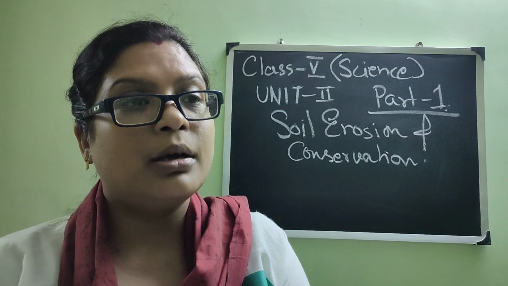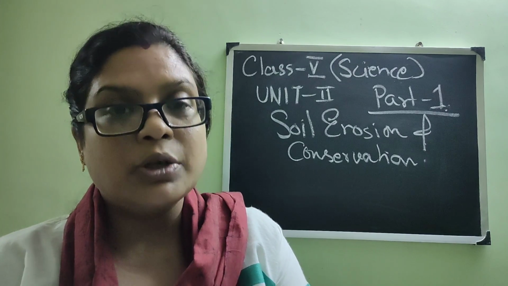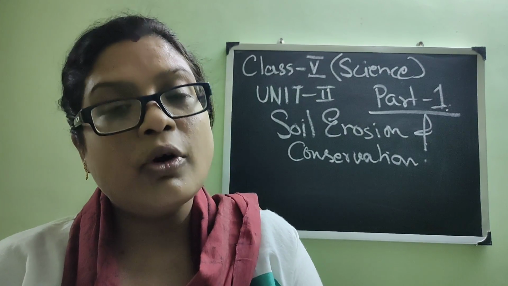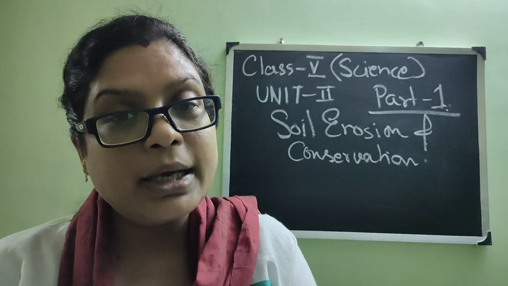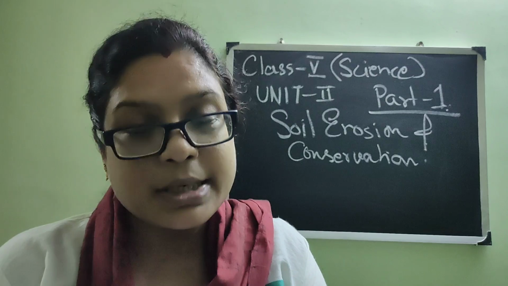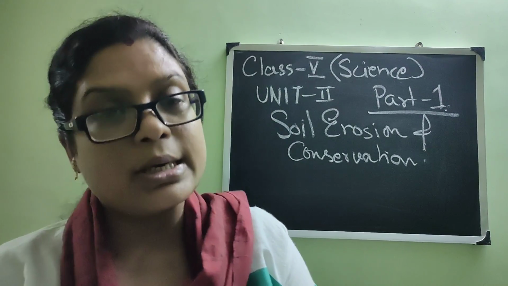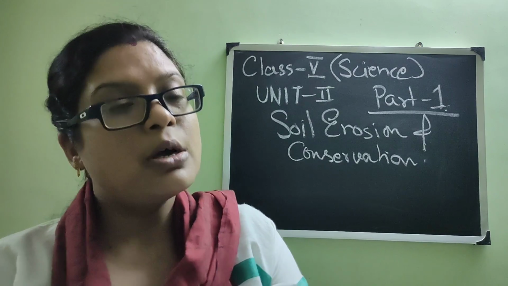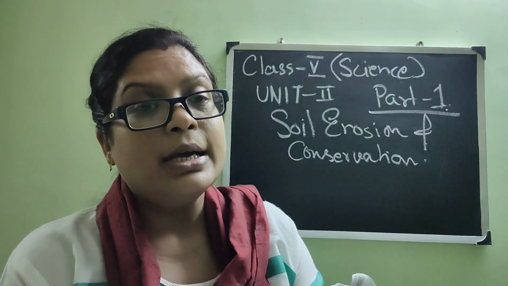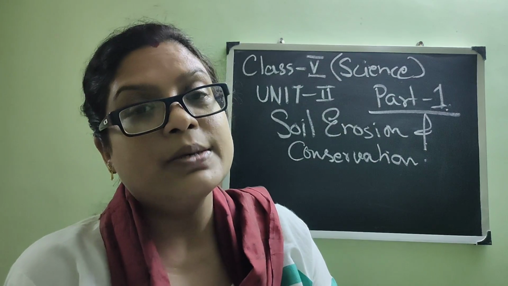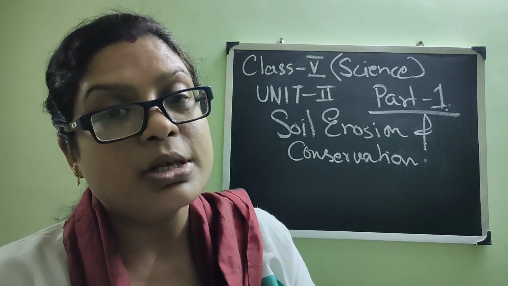Sometimes we see that national conservation parks are there, where deers, tigers, lions, and different forest animals are being conserved. So why are they being conserved? They are roaming over there openly, and there is no one to disturb them. Like that, the conservation of soil is also a process of protecting the soil and its good quality. As the topsoil, the topmost layer of the soil, is the most fertile one, and which is very good for the crops to grow, it is very important to preserve or to conserve that soil.